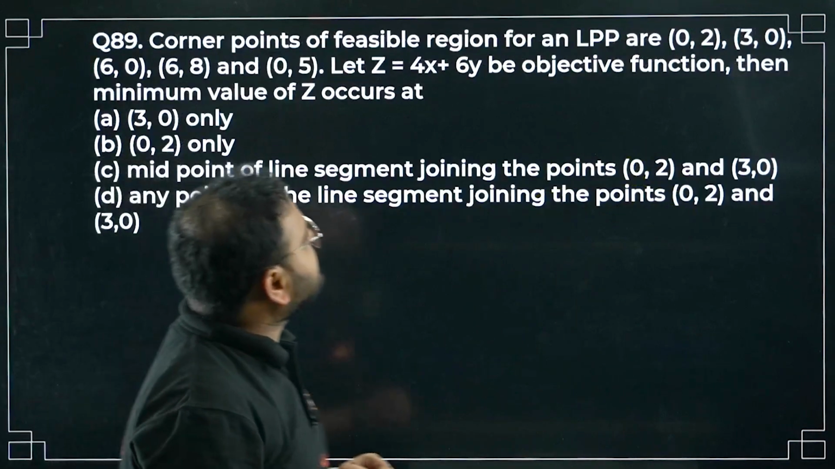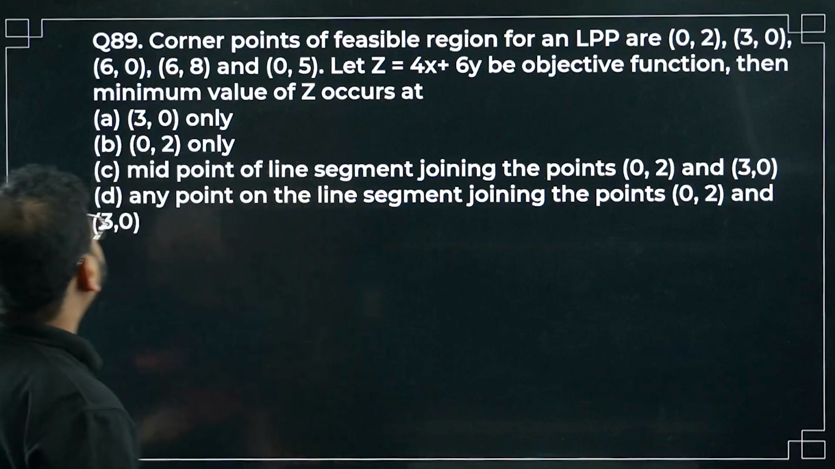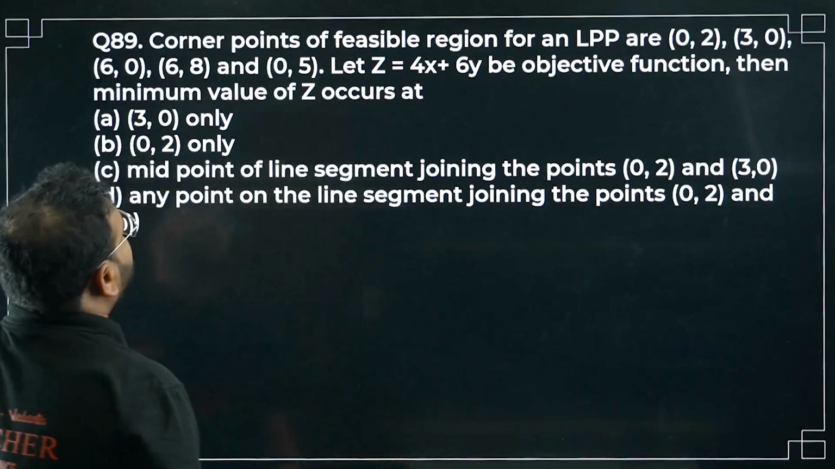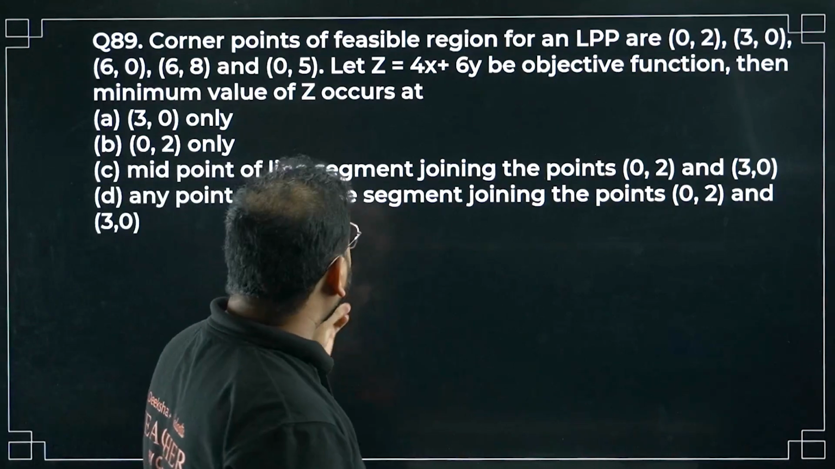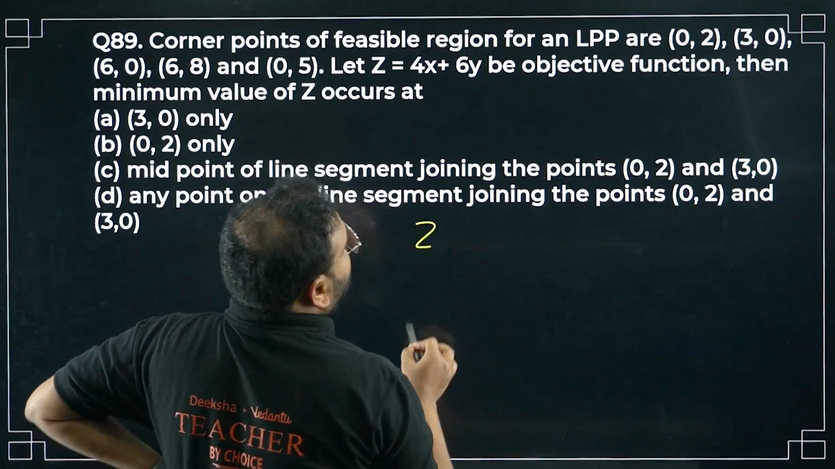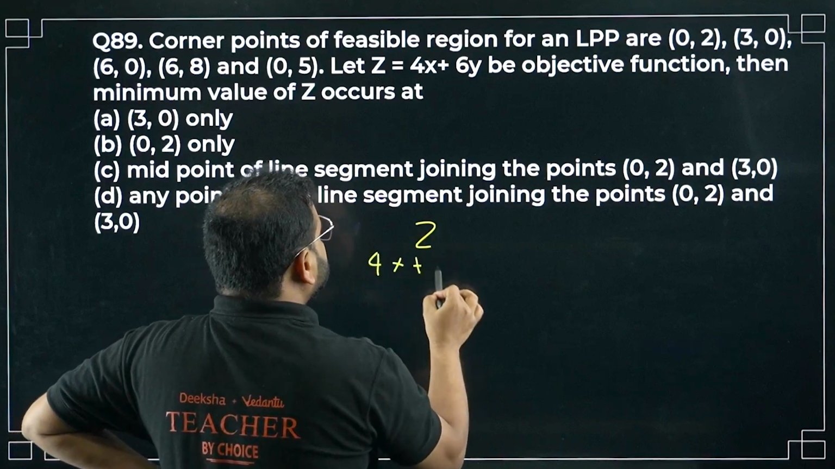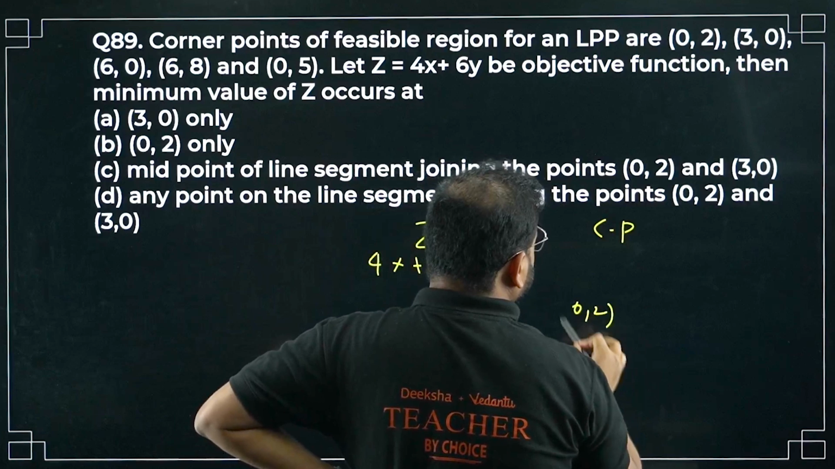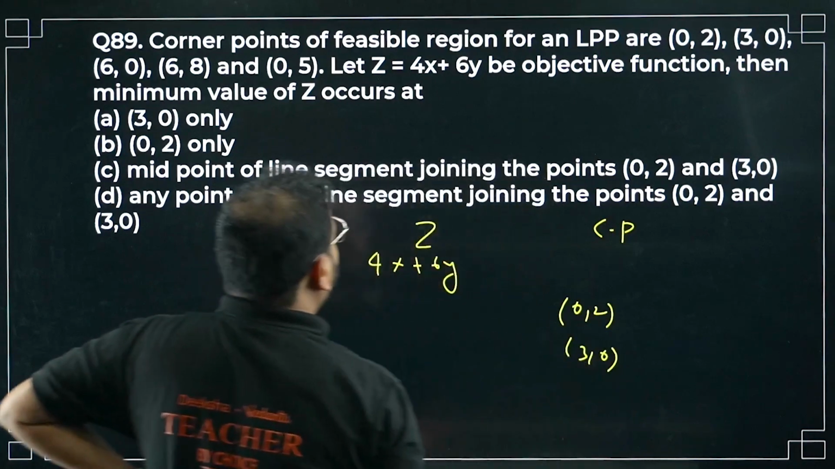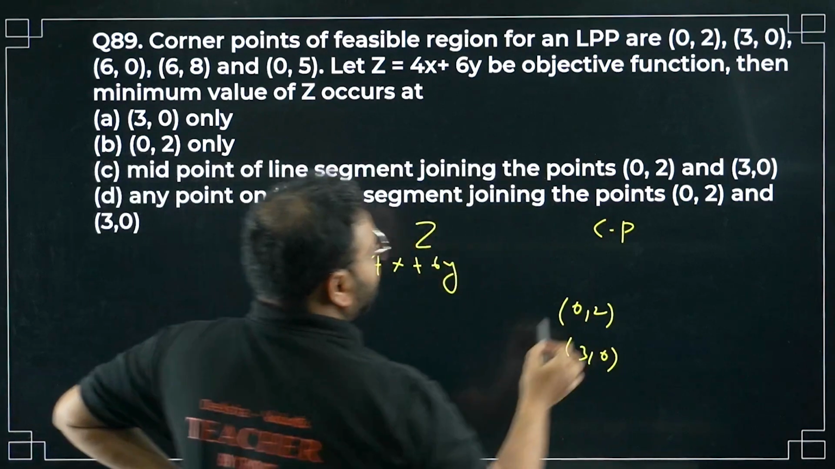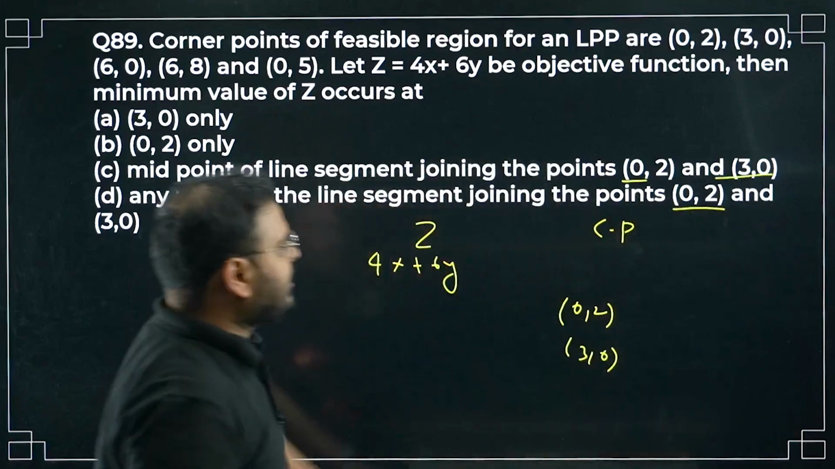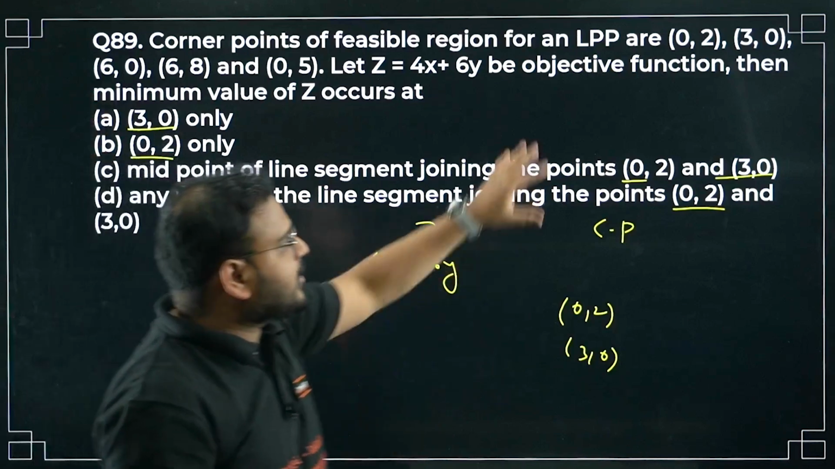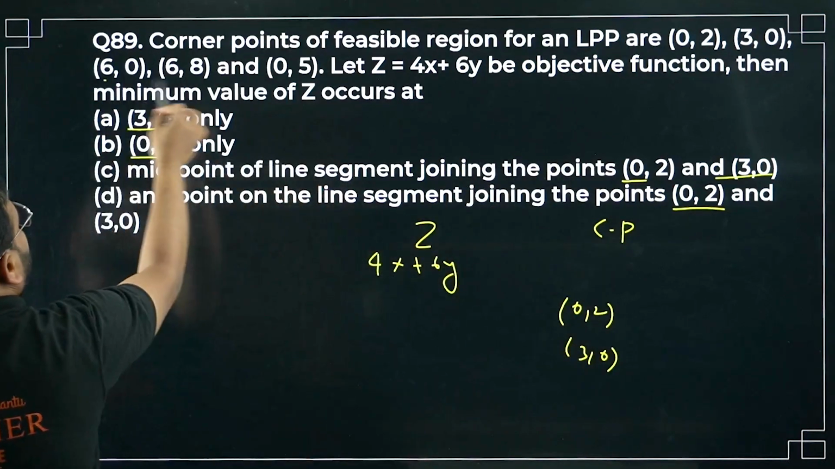The coordinate points of feasible region for LPP are like this. Let z equals 4x plus 6y be the objective function, then the minimum value of z occurs at, okay, minimum value you're looking for, right? So here z is what they've given, 4x plus 6y, and they've given the coordinate points. So (0, 2) is the first one, (3, 0) is there, and they're asking about only these 2 points. So we'll worry about only these 2. Let's not write other values, they have given those already. So let's find the values over here.